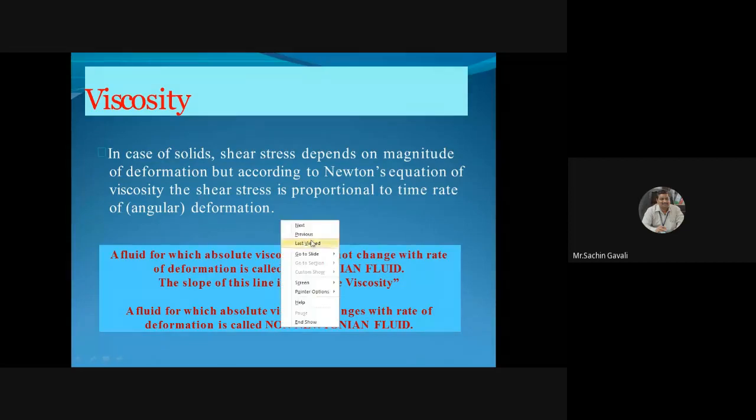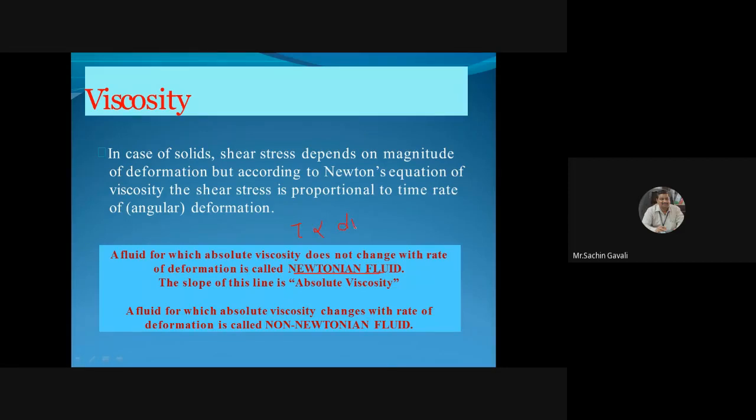Or in simple language, as in our book and your notes, the fluids which obey Newton's law of viscosity, for those fluids tau is directly proportional to du by dy. Those fluids are called Newtonian fluids. And the fluids which cannot obey this law, where the rate changes, are called non-Newtonian fluids, in which absolute viscosity changes with the rate of deformation.